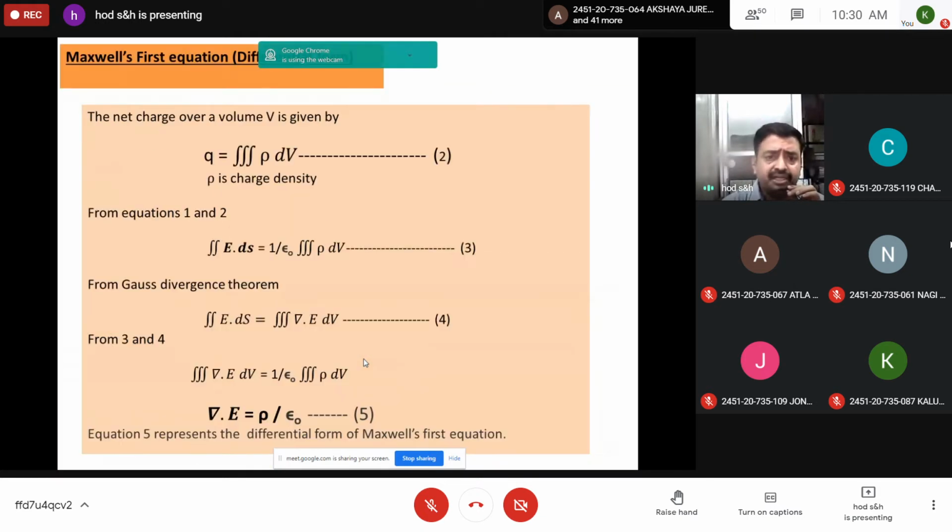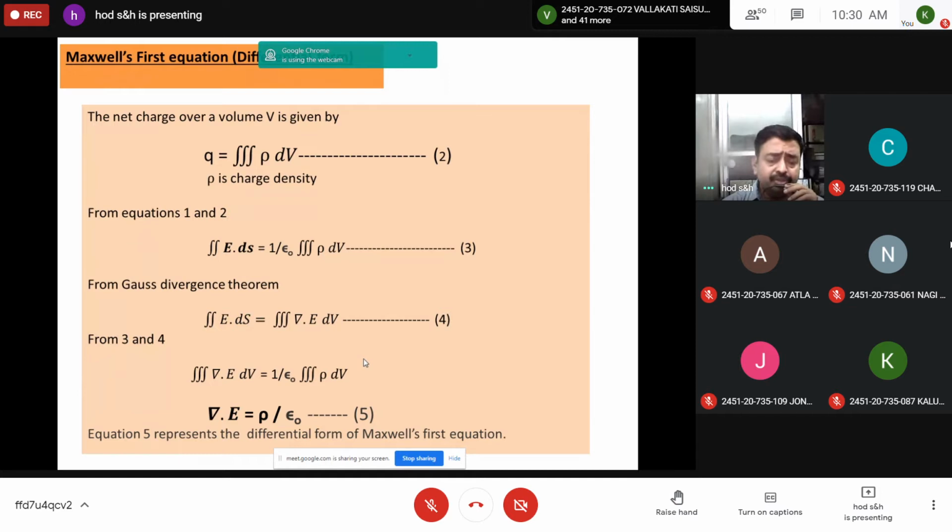Now you should obtain the differential form. The expression for charge q is q equals triple integration of rho dv. It is a three-dimensional phenomenon, where rho is the charge density. From equations 1 and 2, in equation 1 instead of q, substitute triple integration rho dv. Therefore you get double integration E dot ds is equal to 1 by epsilon naught triple integration rho dv, because 1 by epsilon naught can be brought outside.